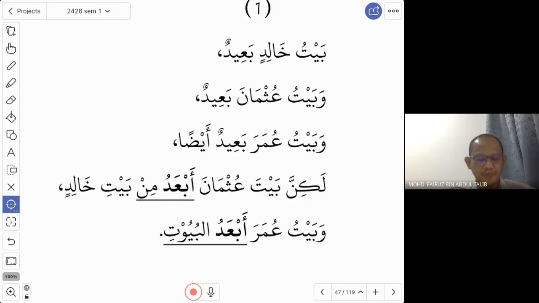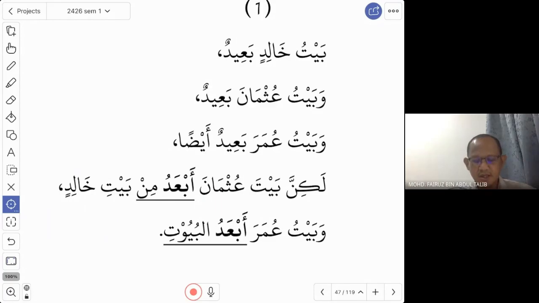Now if you look at sentence number 4: Lakinna baita Uthman ab'adu min baiti Khalid. But the house of Uthman. Now they want to compare between Baitu Uthman and Baitu Khalid, whose house is farther.